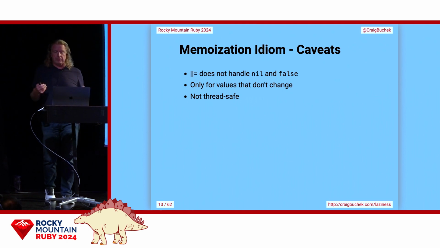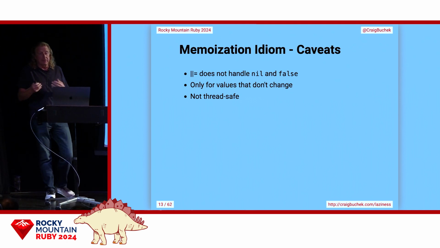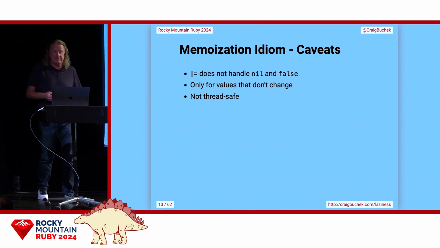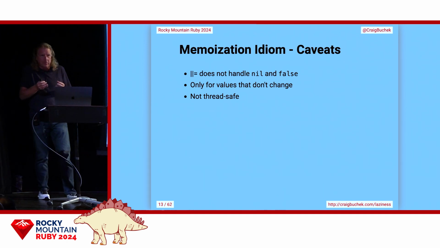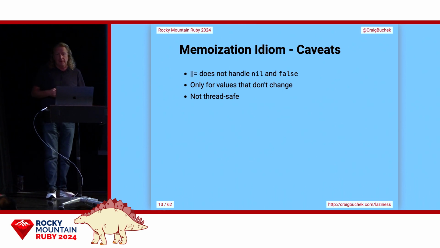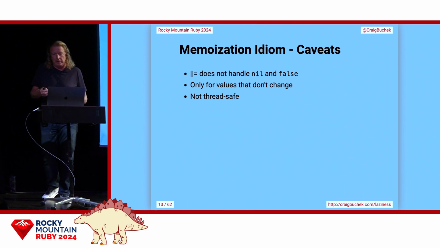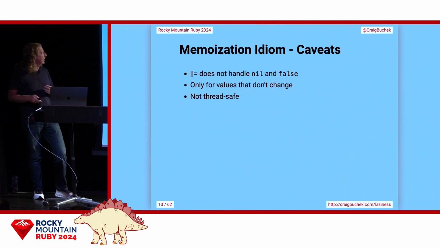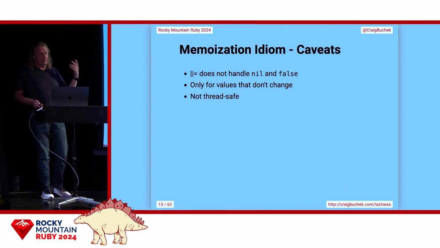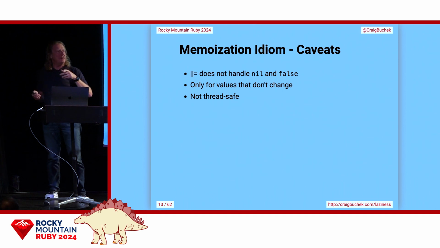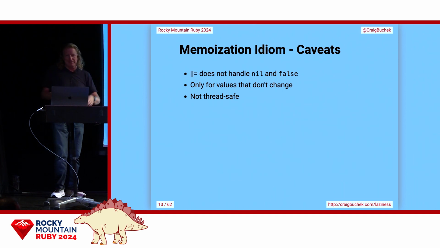So the basic Ruby memoization idiom doesn't handle nil or false. That's rarely a concern. We rarely have something that's true, false, or some other value, and nil is usually the failure. It's usually very quick, and it might even tell us that we should try again. It's also not thread safe. Who here does anything that needs to be thread safe? All right. Oh, that's a few more than I thought. That's good.